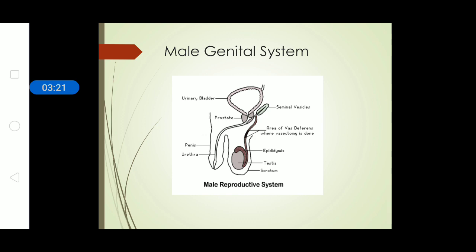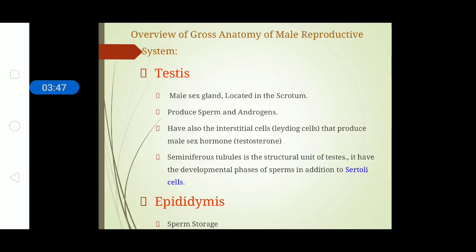From the very top, we have the urinary bladder, seminal vesicles, prostate gland, vas deferens, epididymis, testis, scrotum, penis, and urethra. All these organs have some specific function, which is why they are associated together to form the male genital system. Let us take an overview of the structures and their function.